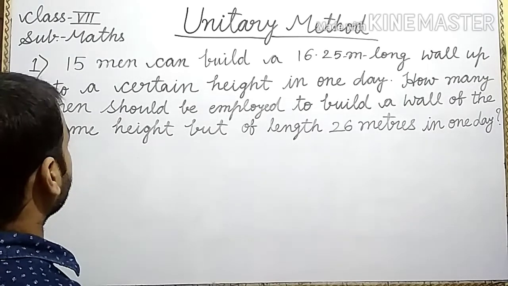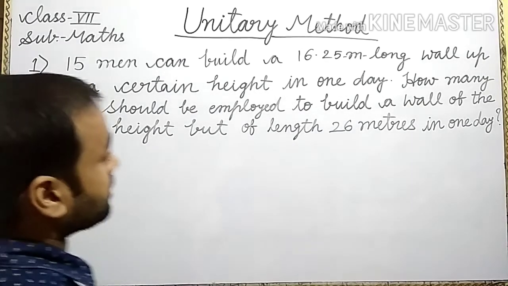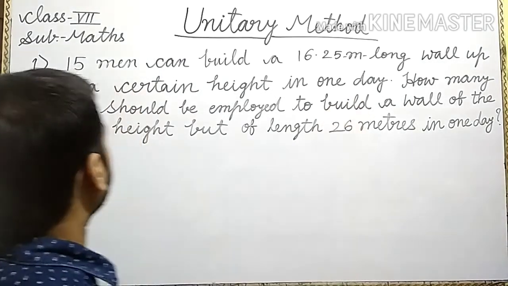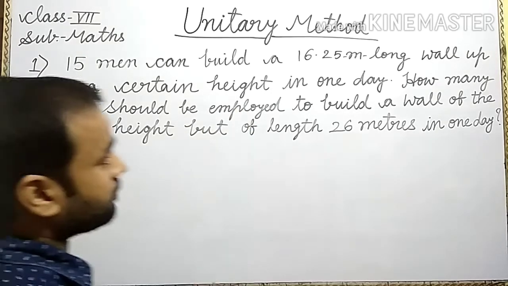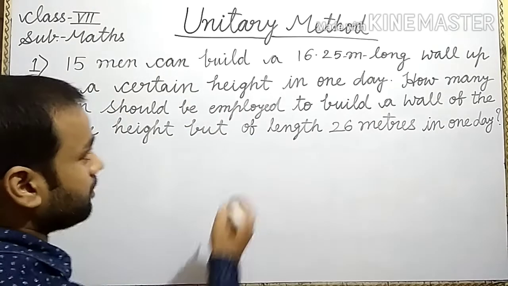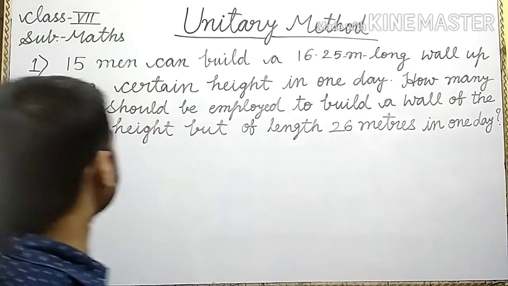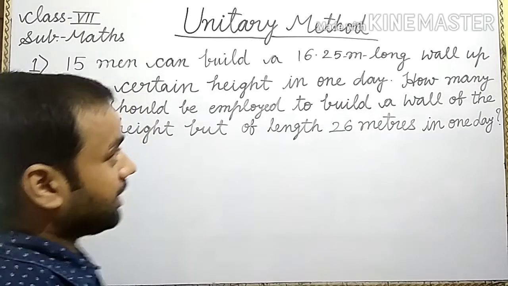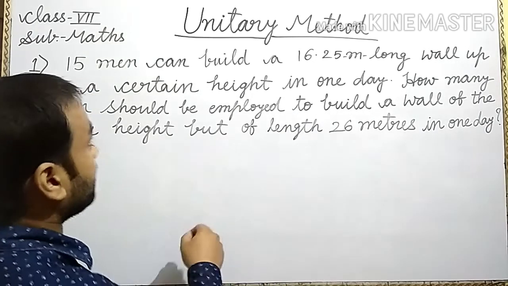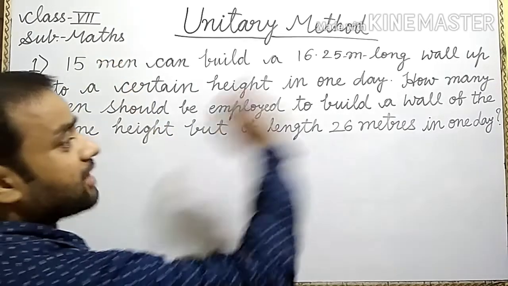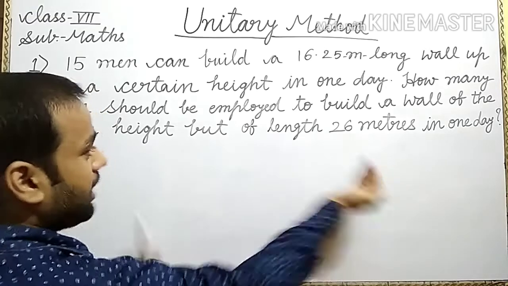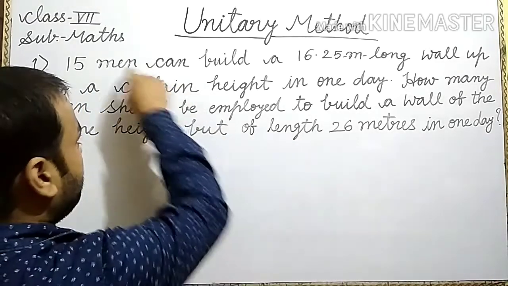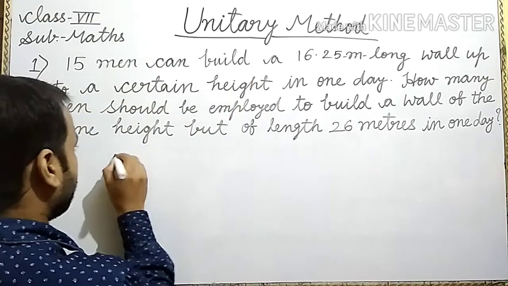In question number 1, 15 men can build a 16.25 meter long wall up to a certain height in one day. How many men should be employed to build a wall of the same height, but of length 26 meters in one day? So here we have to find out how many men. The men statement we write on the right side and length on the left side. So we rearrange the first statement.